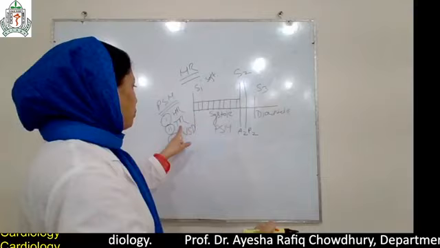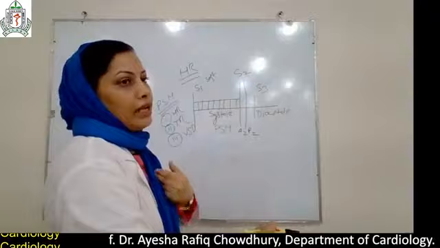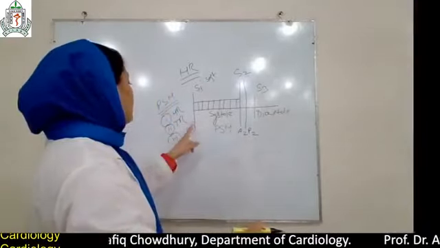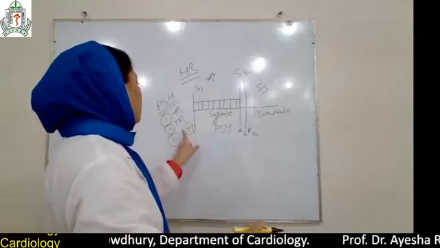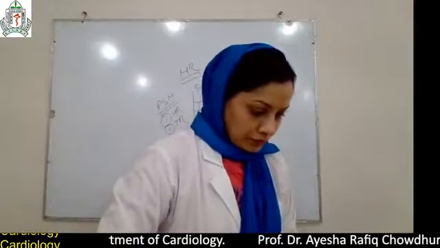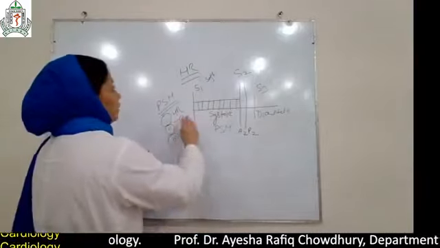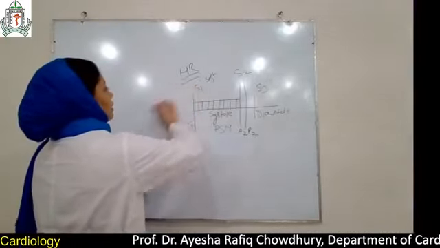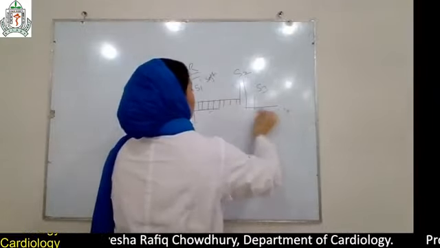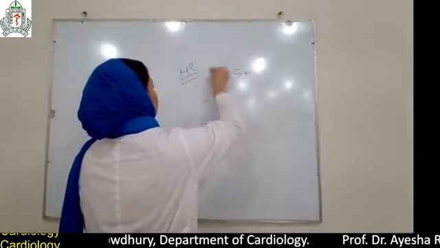In tricuspid regurgitation, it is best heard in the tricuspid area and radiates upwards. And the VSD murmur is heard best over all four areas. Okay, is it clear? These are the auscultatory findings and examination findings of the precordium in mitral regurgitation.